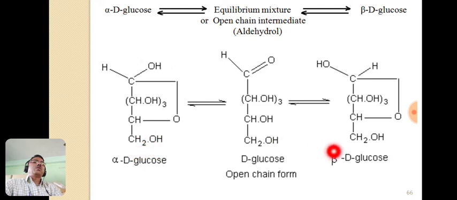This is alpha D glucose and this is beta D glucose. The interconversion of alpha D glucose into beta D glucose occurs, and it is nothing but mutarotation. So change in the specific rotation occurs without change in other properties. This is known as mutarotation, and the specific rotation of alpha D glucose falls from plus 112 degree to plus 53 degree, and the specific rotation of beta D glucose rises from plus 19 degree to plus 53 degree. So this is about mutarotation.